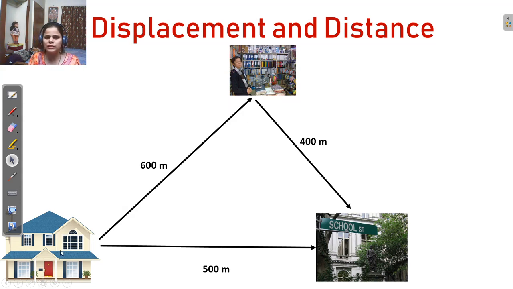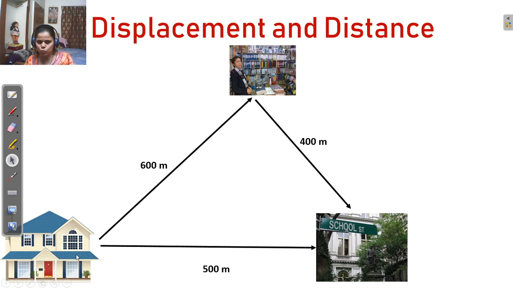Let's observe the next picture. Just consider, this is your house, this is a stationery shop, and this is your school. You want to go to the school. There are two ways. Number one, you go to school directly from home to school. In this case, the total distance you travel is 500 meters. Understand?